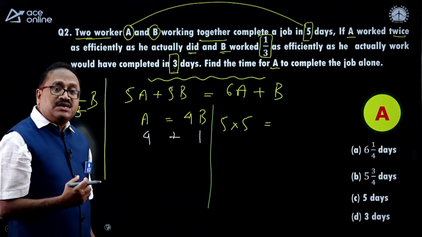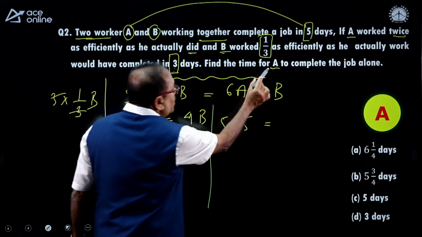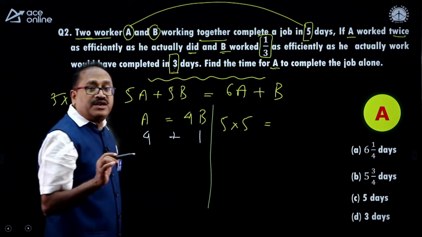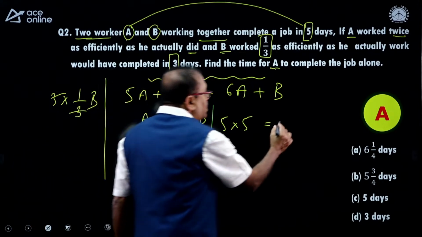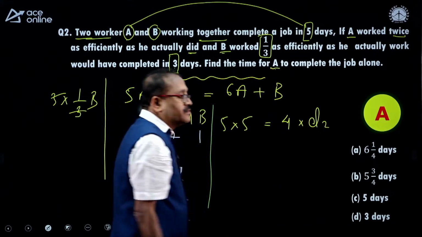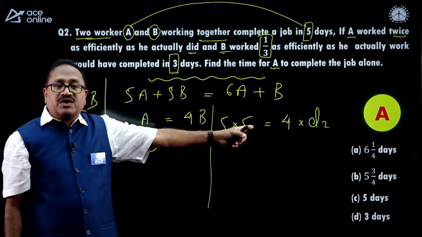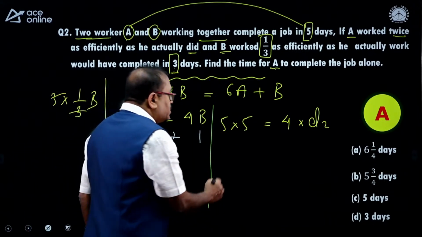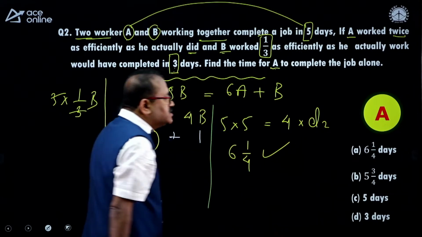When A alone completes the work, what is the efficiency of A? 4 parts. When the efficiency is 4, what is the number of days? That's 25/4, and 25/4 is nothing but 6 1/4. That's your answer.